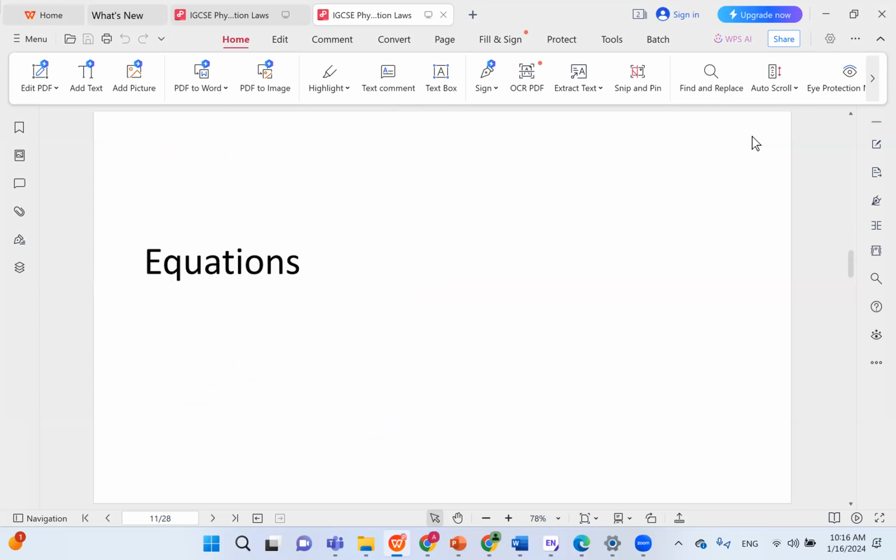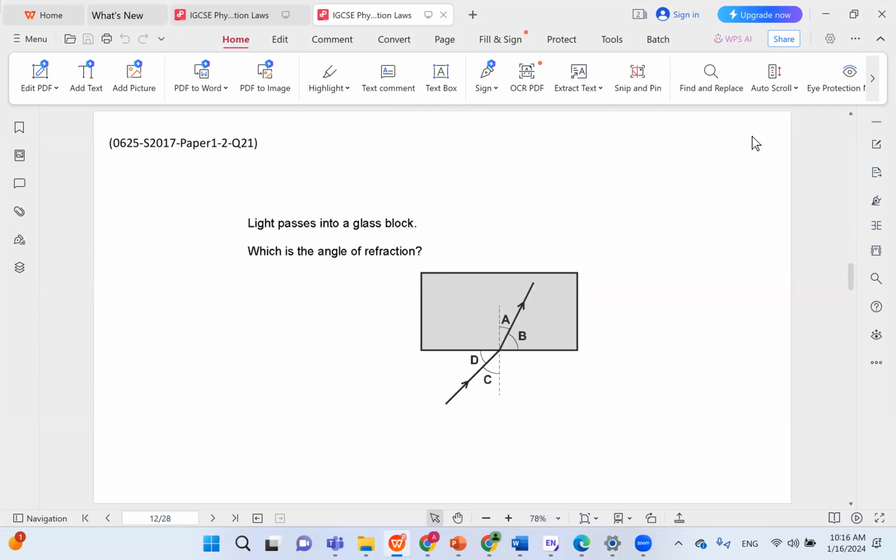Next, we move on to equations. So not just concepts anymore. We're going to deal with numbers a little bit. Light passes into a glass block, which here is the angle of refraction? Before dealing with questions that have numbers in them, I just wanted to show you this question so that you never ever make this mistake.